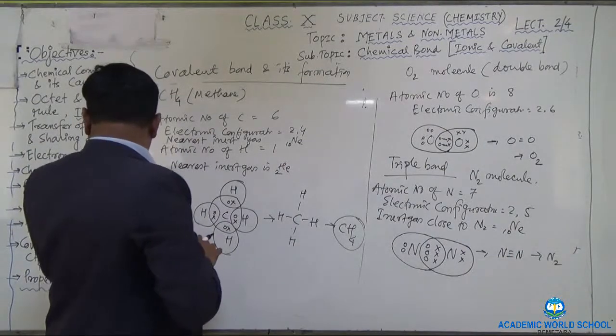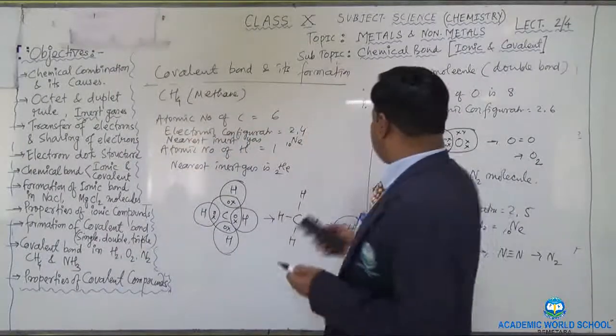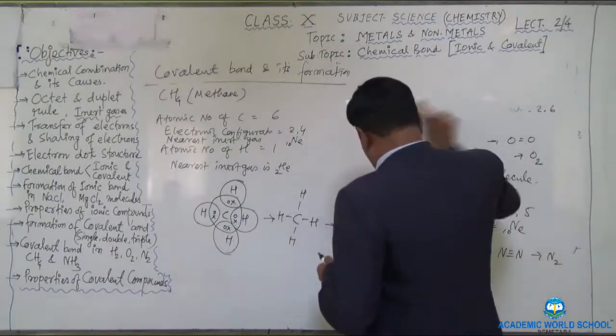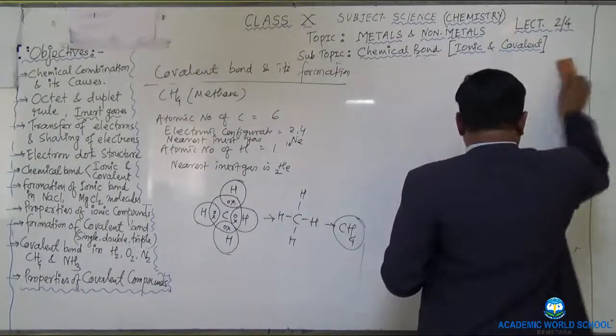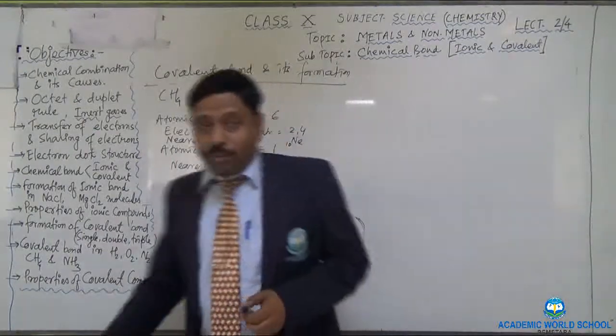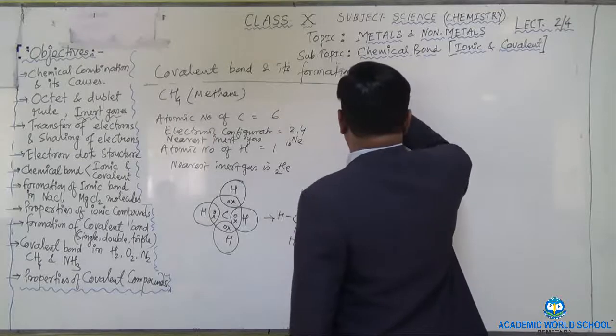And the next one is ammonia. The ammonia chemical formula is NH3. In ammonia, it is something different. It is not so very different. The difference is the presence of the lone pair electron and the bond pair electron. So what are the lone pair and the bond pair electron? I want to explain that.